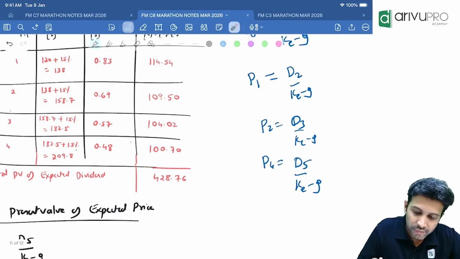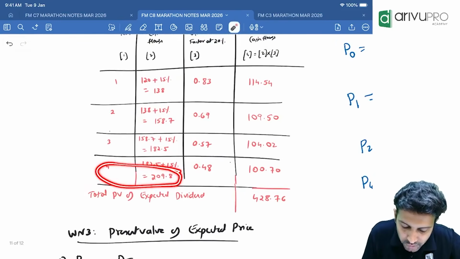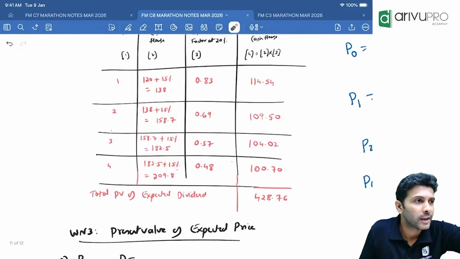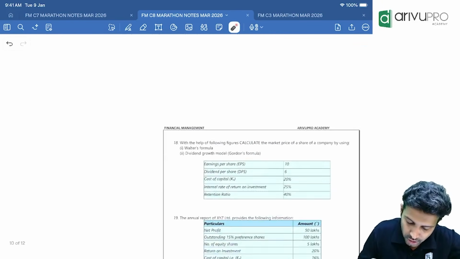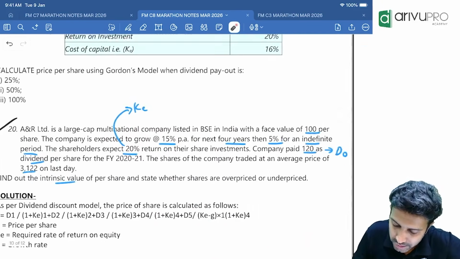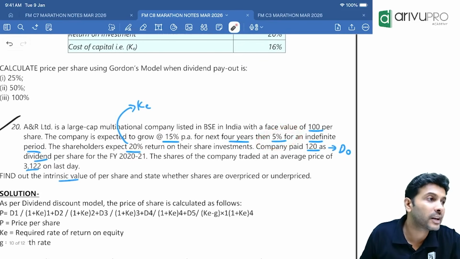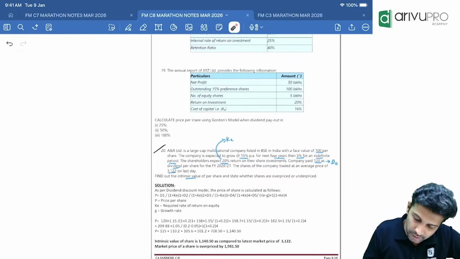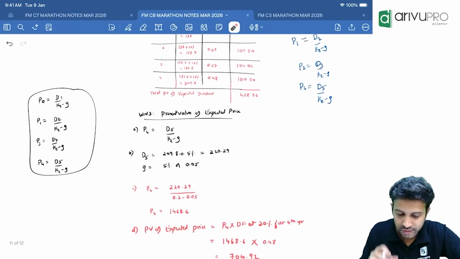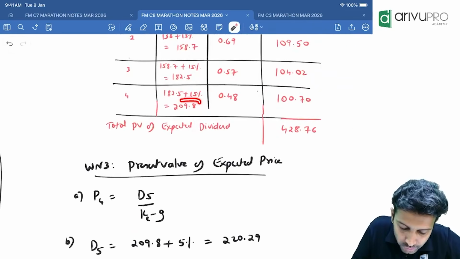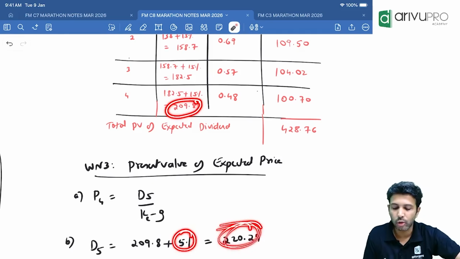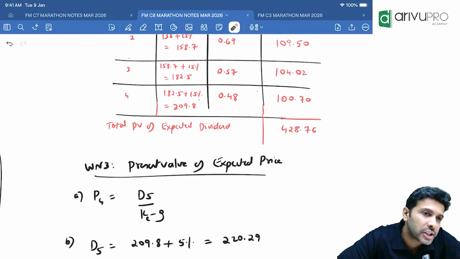And now we have D5 or we have only up to D4? We have D4. So what will be D5? No, don't add 15%. From the 5th year onwards, the growth rate is not 15%. It is 5%. They told us from the 5th year onwards, it will grow by 5%. So what is D5? Take the 4th year dividend and add 5%. You will get 220.29.